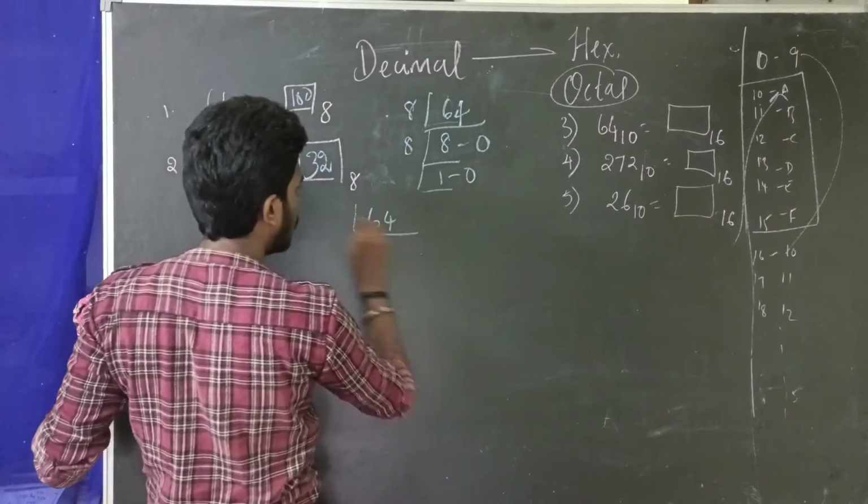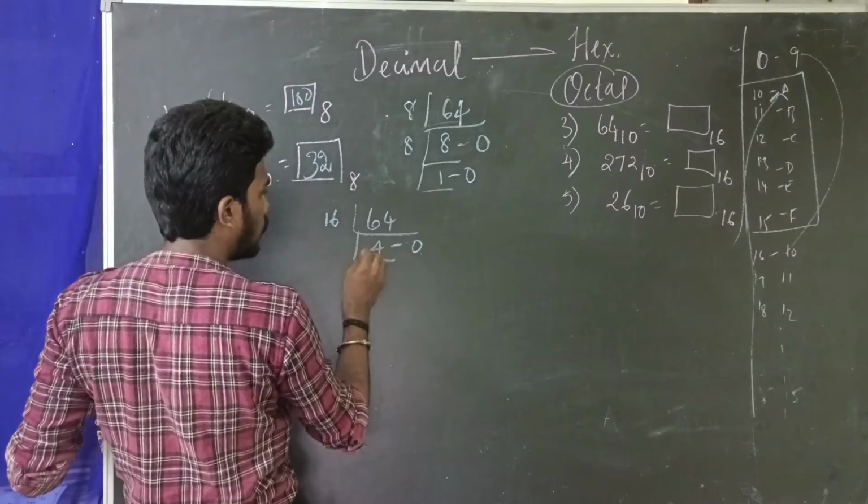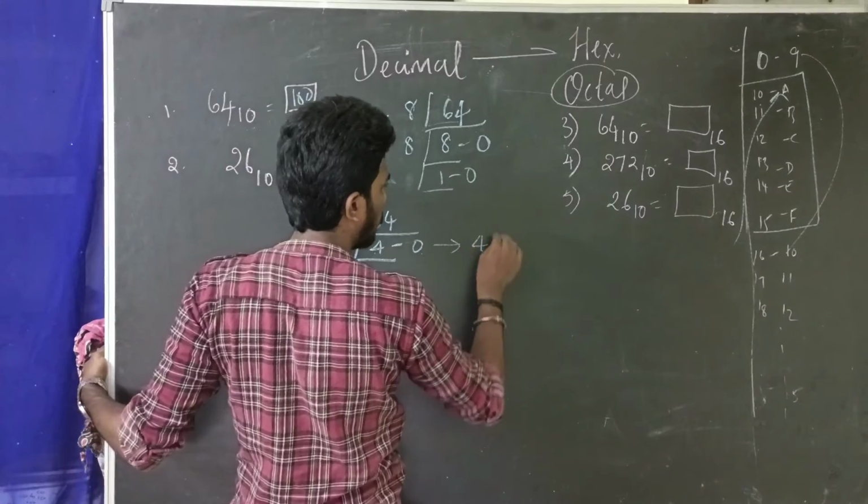We need to convert into base 16. So 16 fours are 64, remainder is 0. This particular value 4 is lesser than 16, so we will be stopping. We write it as 40 base 16.